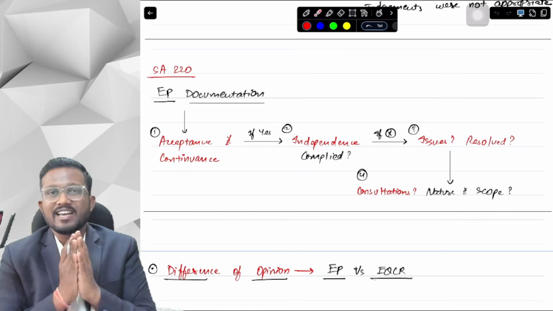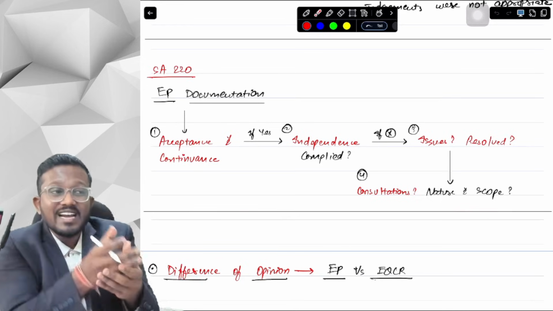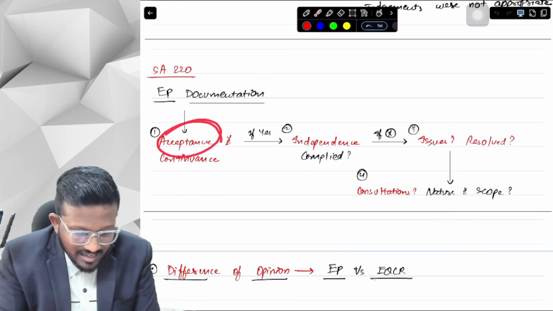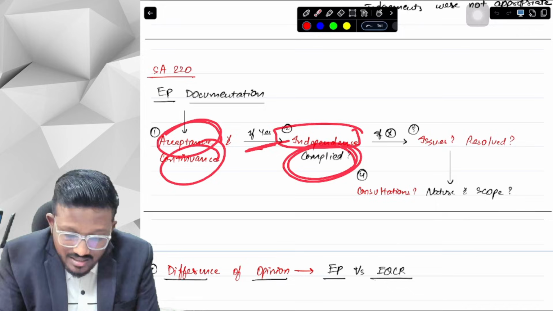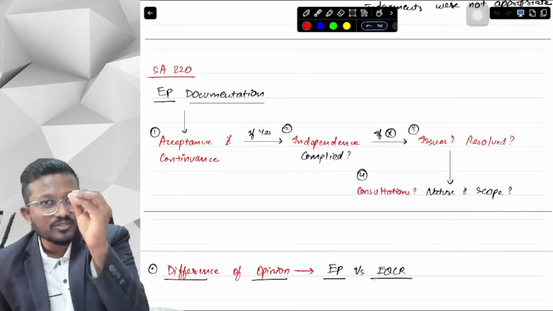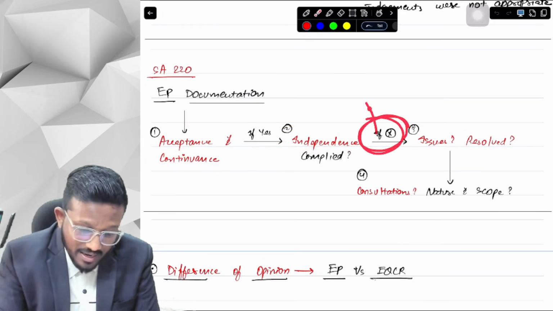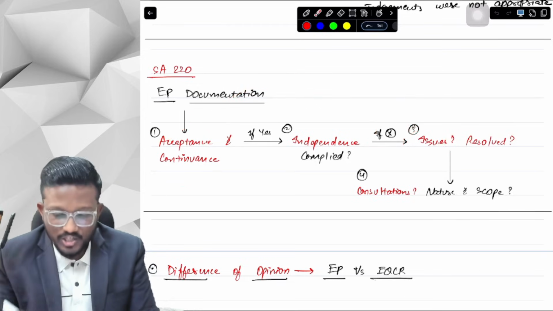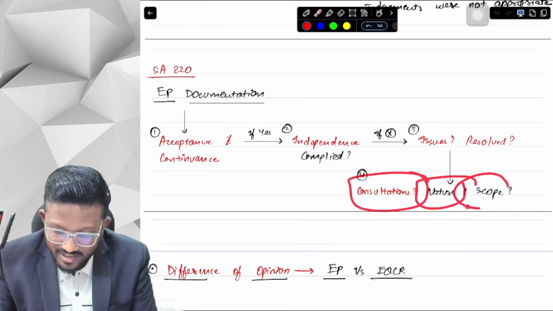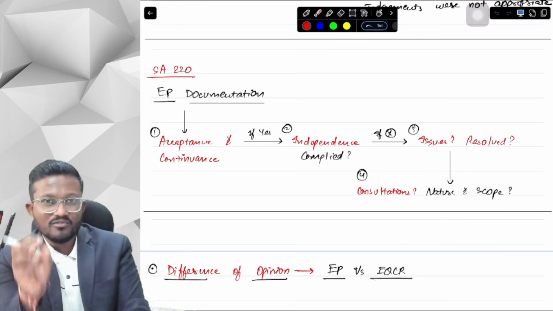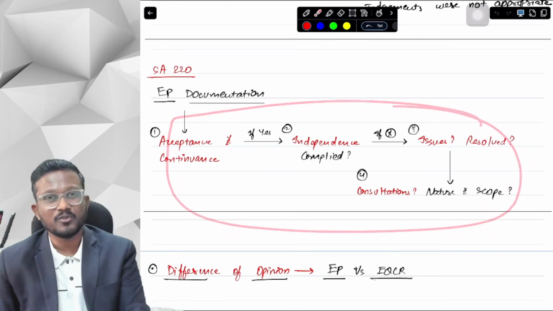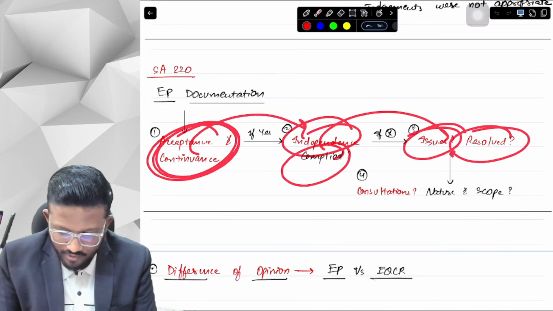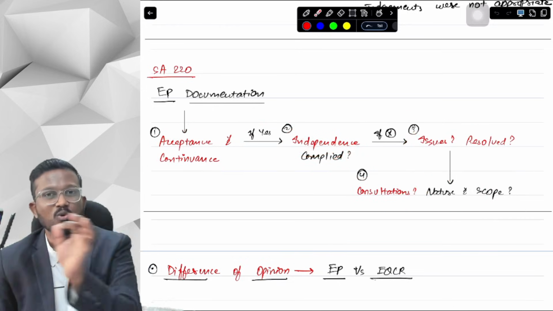Okay, so what does an engagement partner have to document? First of all, he will have to document why he has accepted or continued with the client, acceptance and continuance and their conclusions. If he has accepted and continued the client, then was independence complied with or not? Was he able to comply with the independence or not? If he was not able to comply with the independence and still he has accepted or continued, then this is an issue, and how this issue was resolved. For resolving this issue, he might have taken consultations. Then what was the nature and scope of consultations? So this is the flow through which you can understand this, or you can memorize these 4 keywords. First of all, acceptance and continuance. If yes, independence complied. No, then how this issue was resolved. For resolving, you might have used consultation. Then what was the nature and scope of consultation?